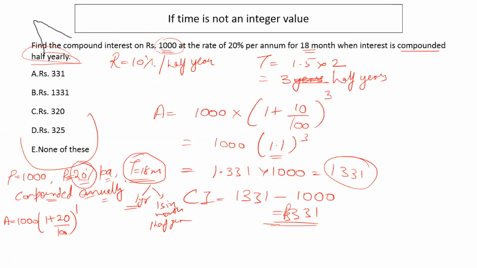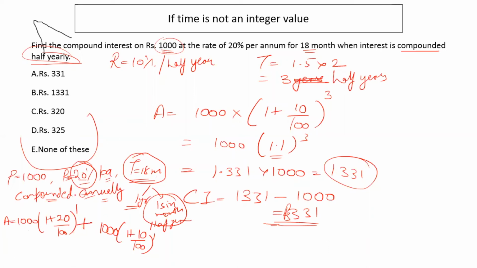I'll be getting 10% for that 1 half year. So the amount would be this for the first year, multiplied by 1 plus 10 upon 100 for the second part of the 18 months, or the half year left out of that 1.5 years. So I'll have to adjust it accordingly.